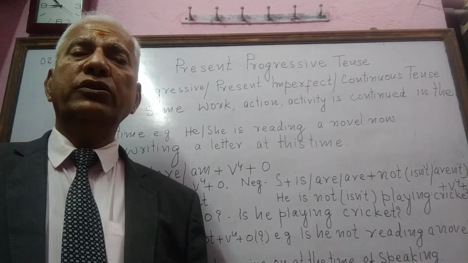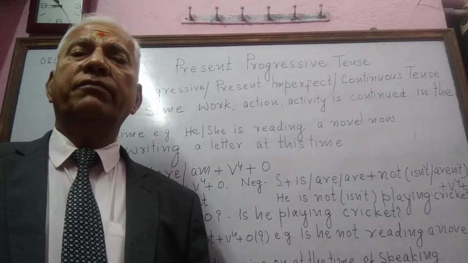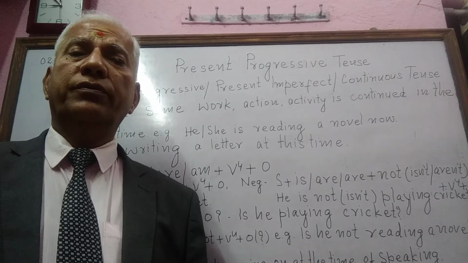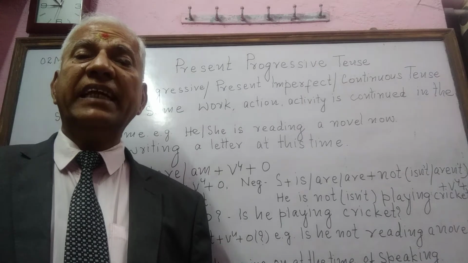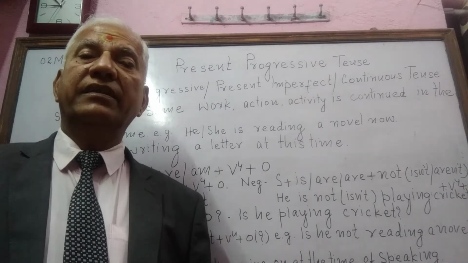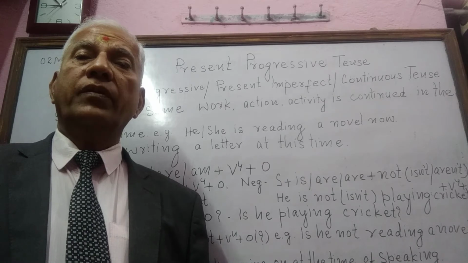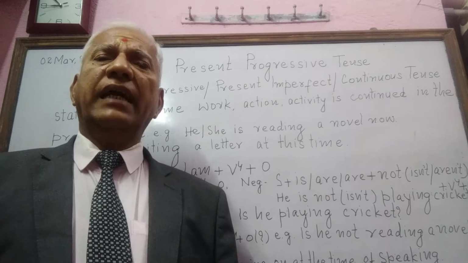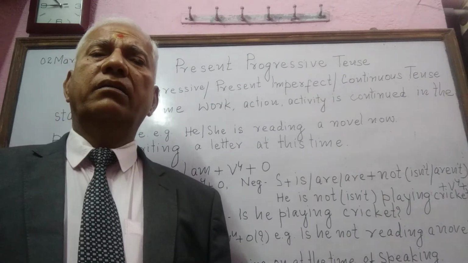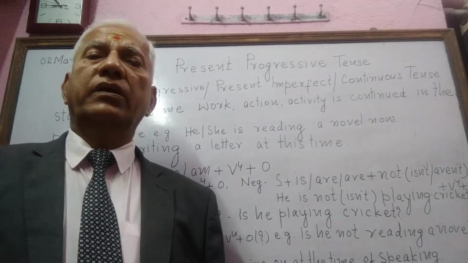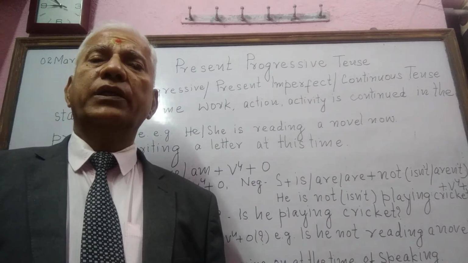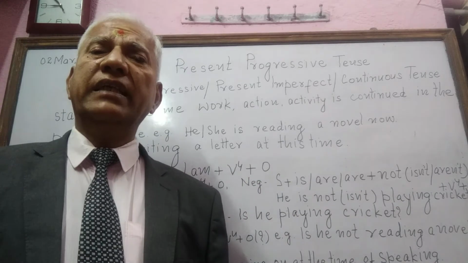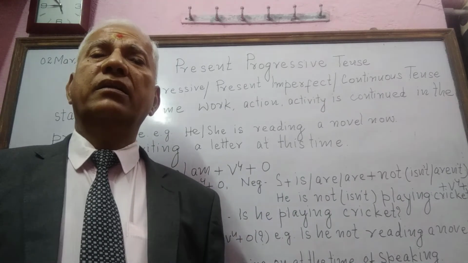Number 2: Progressive tense is used to express some work, action, or activity which is going on, but not necessarily at the time of speaking. Example: He is writing a novel. She is writing a short story. Shashi Tharoor is writing novel after novel.